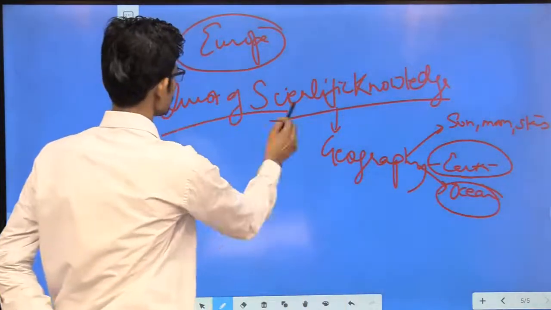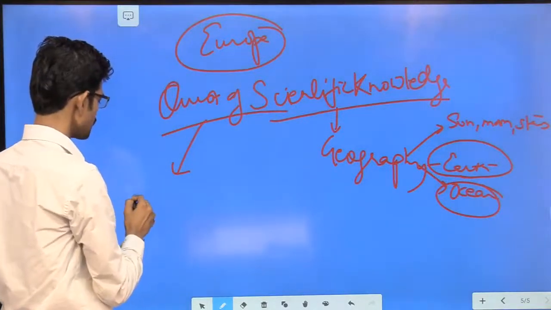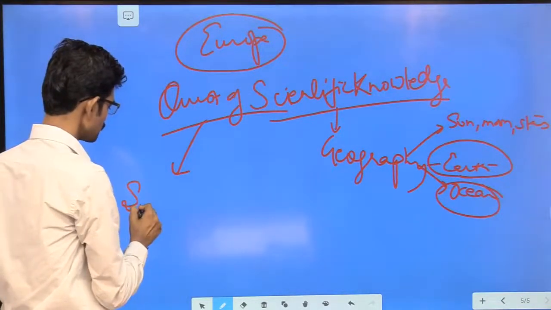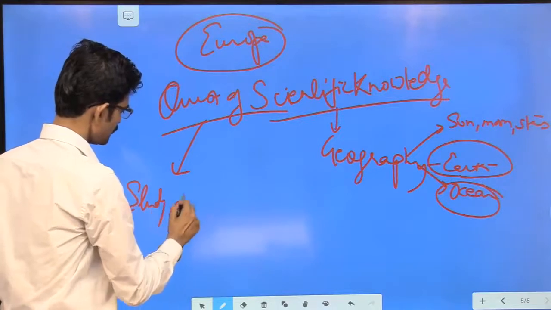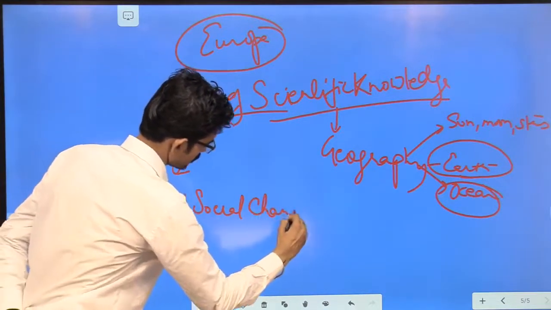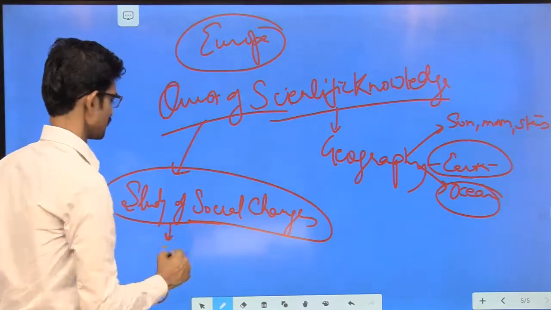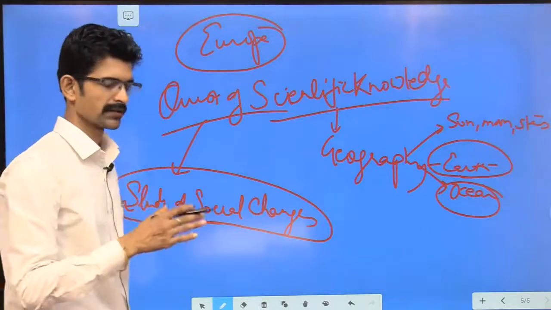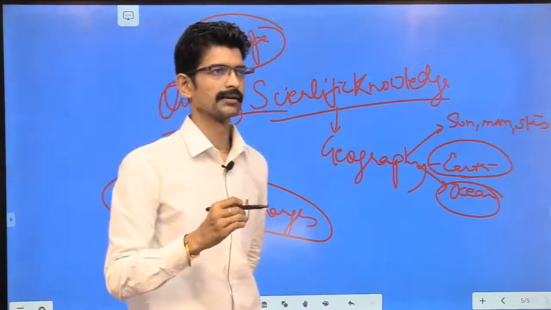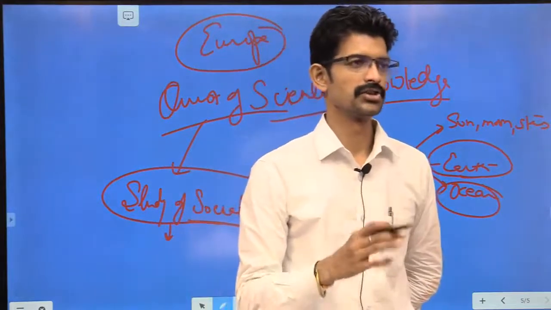Similarly, in the quest of scientific knowledge, the discipline of the study of society emerged. So the study of social changes, that is social dynamics, led to a rise in the differences in Hegelian dialectic and Comte's concept of the three states.